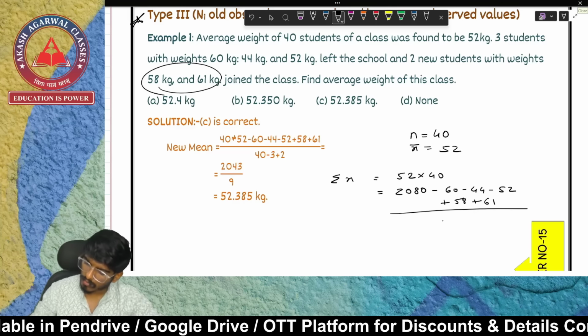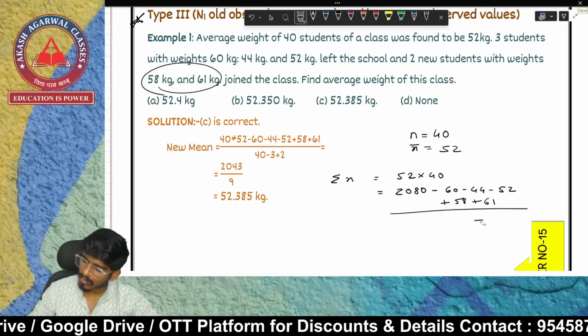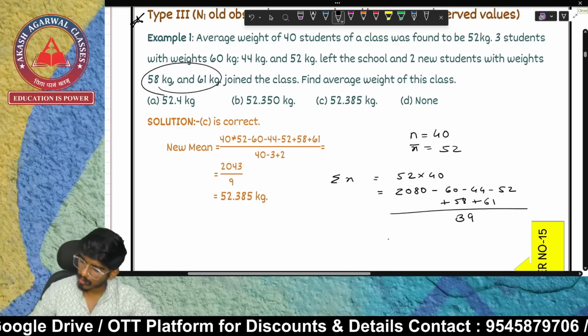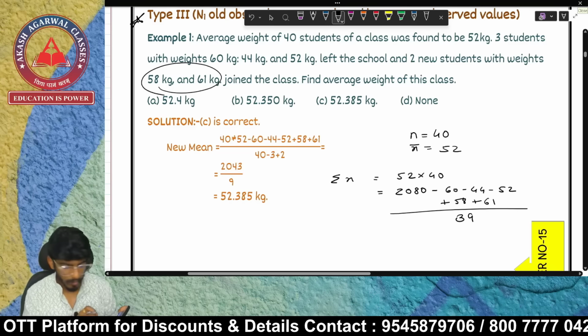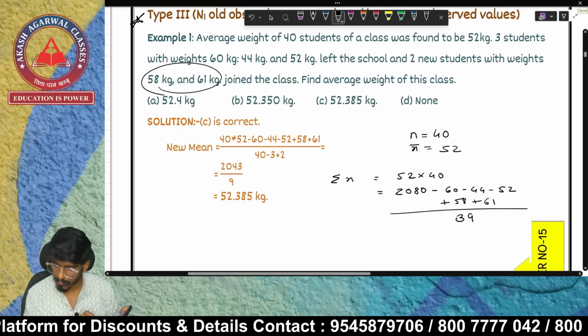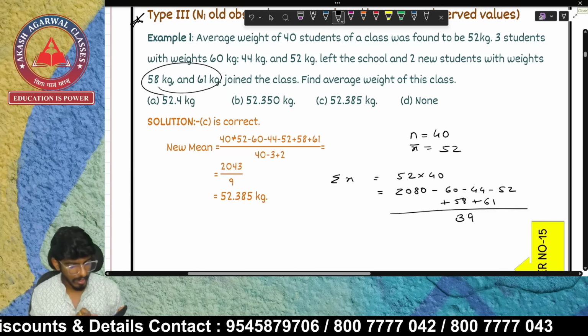So first there were 40 students, 3 left and 2 new joined. That means now the total is 39 students. So I'll be subtracting 60, subtracting 44, subtracting 52, adding 58, adding 61, and then dividing by 39.